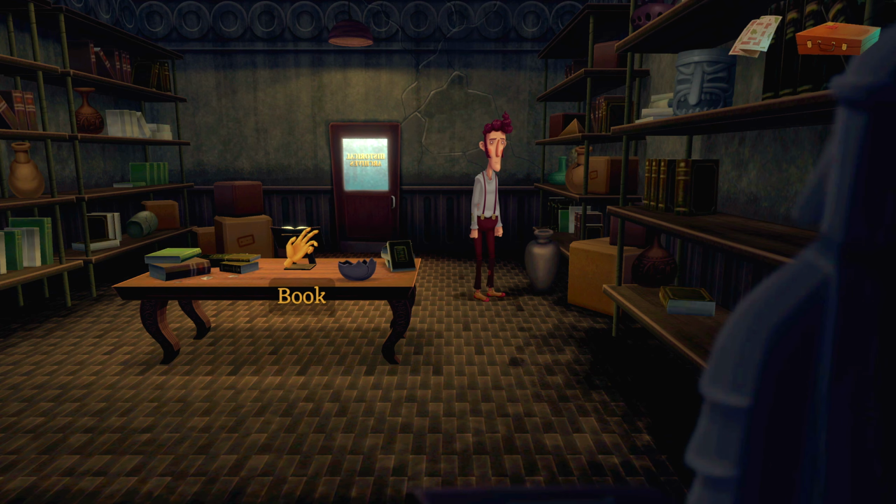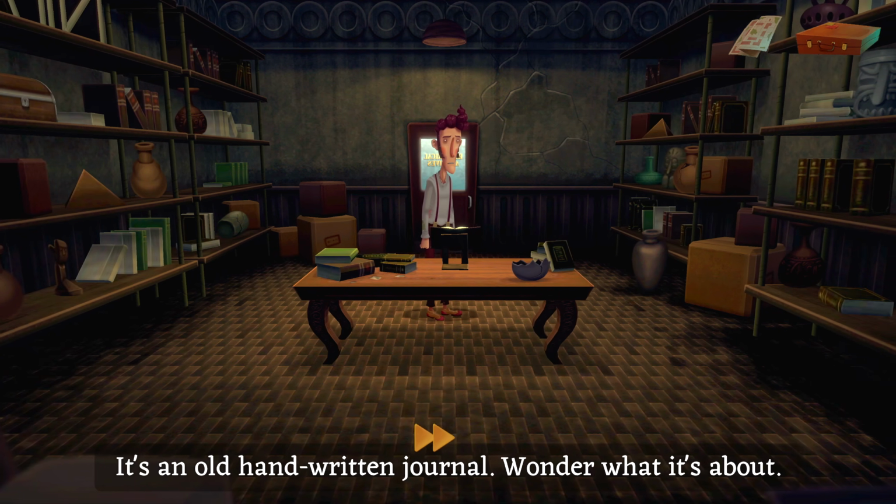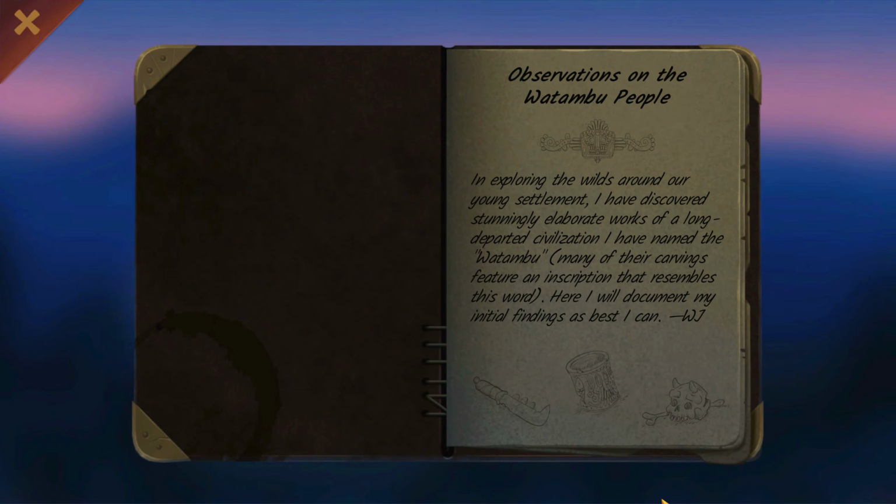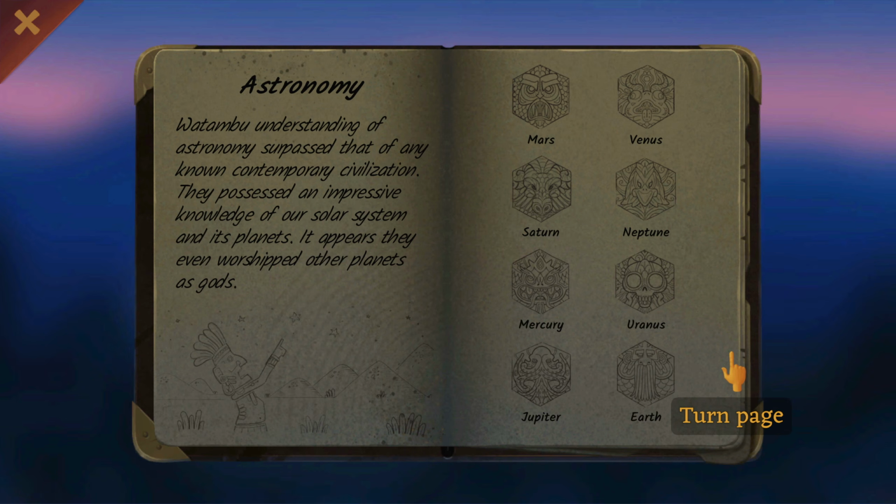Oh, this book. We can have a look at this book. It's an old handwritten journal. Wonder what it's about. Well, let's find out. It's observations on the Watambu people. "In exploring the wilds around our young settlement, I have discovered stunningly elaborate works of a long-departed civilization I have named the Watambu. Many of their carvings feature an inscription that resembles this word. Here I will document my initial findings as best I can."